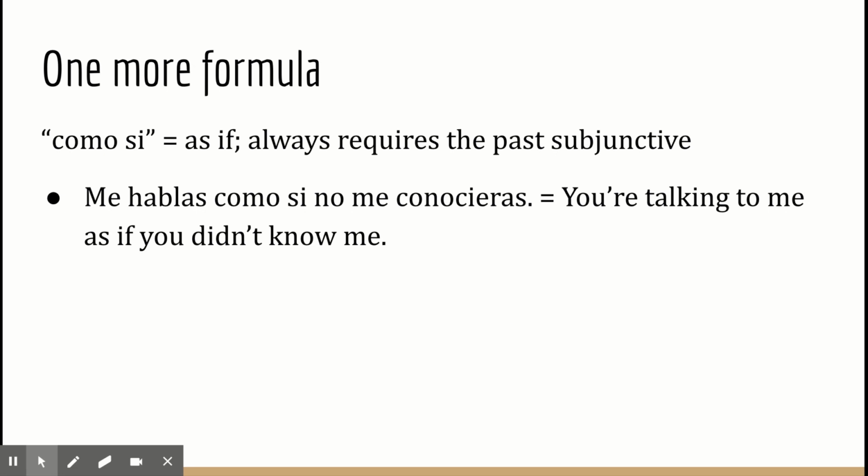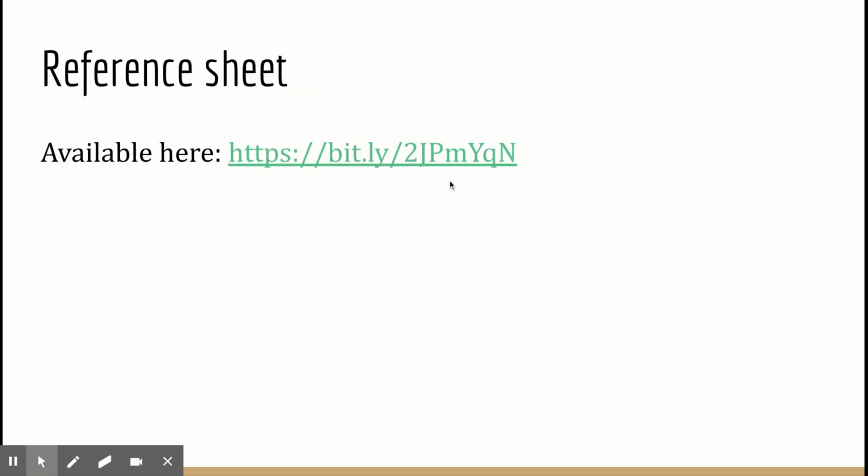So those are our if clauses. They are nice in the sense that once you know the rules, you always know that if it's this, then it has to be this. It's 100% predictable. All right, there's a reference sheet here you can use to check out the rules, the formula. It's pretty short, but that's it.